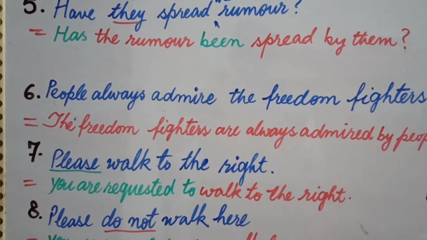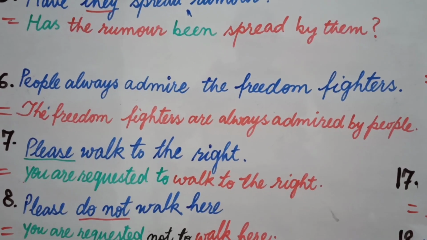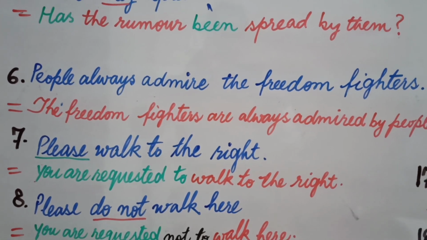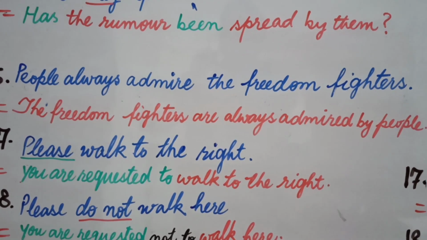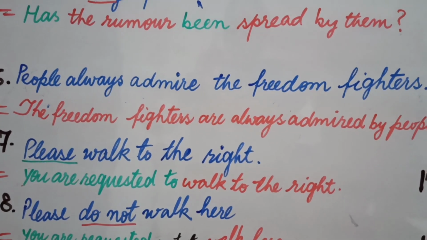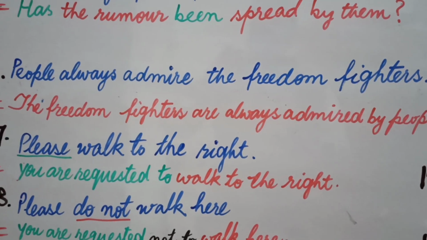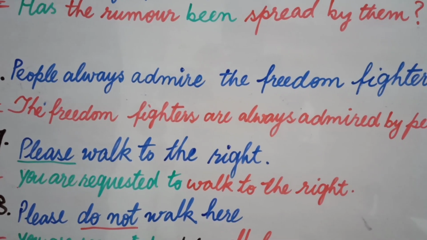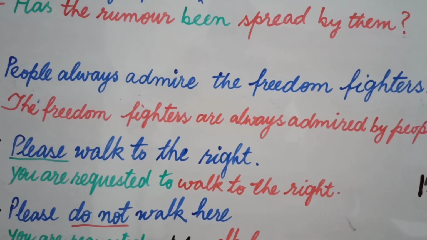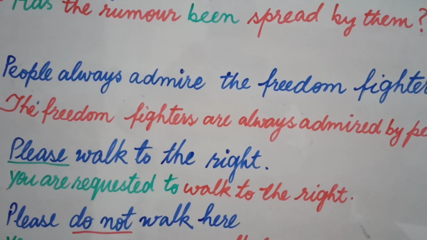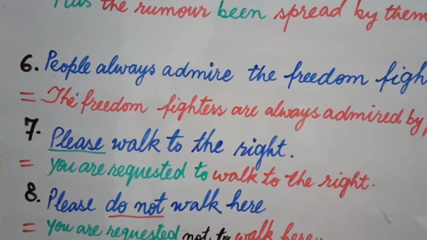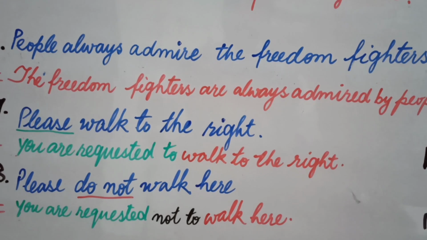Now let's come to sentence number 7. Please walk to the right. In such a sentence that has the word please in the beginning or in the end, you take please away from the beginning and you write you are requested to in place of please, and you copy the rest of the sentence. You don't change anything after to, because to is followed by the first form. It is called the infinitive.